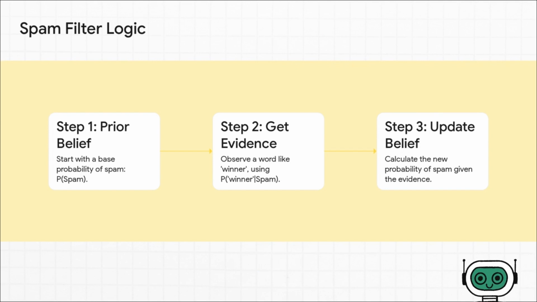It starts with a general belief, called a prior. For example, maybe 10% of all emails are spam. Then it sees new evidence, like the email contains the word winner. The filter knows from past data how often winner shows up in spam. So it combines those 2 pieces of information and it updates its belief. The probability of this email being spam, given that it contains the word winner, is now much, much higher.